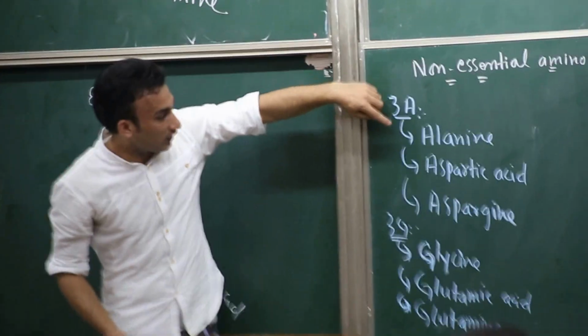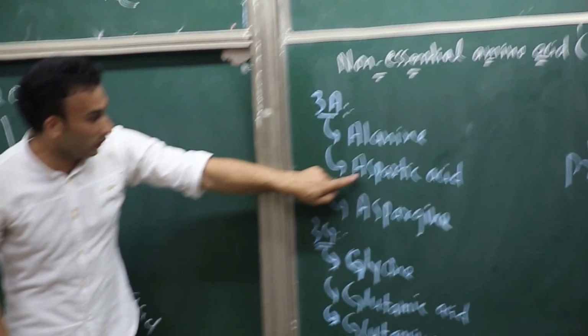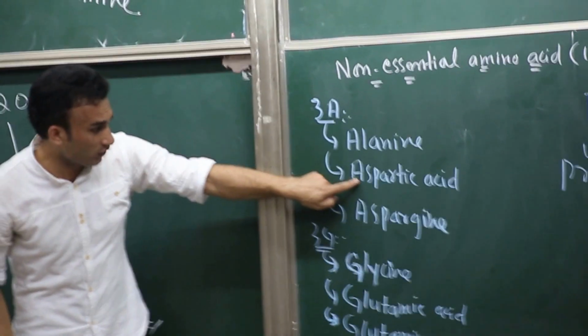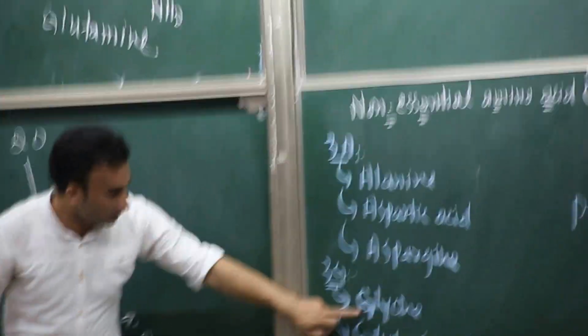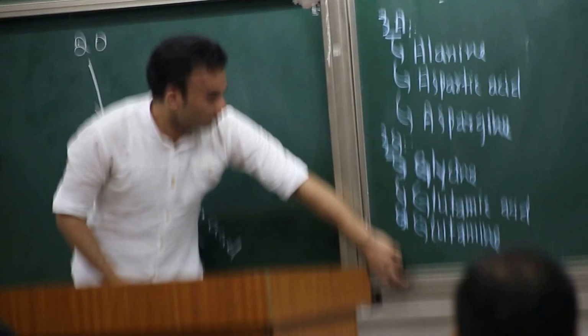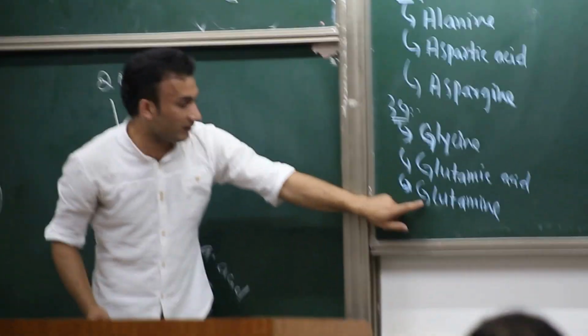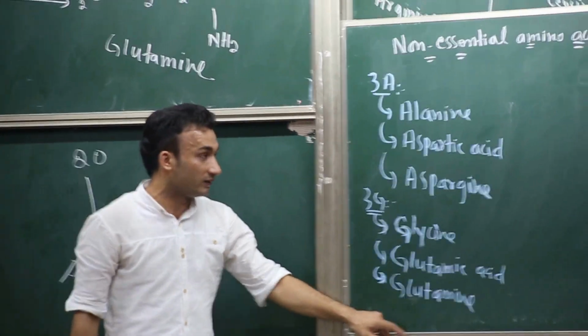From 3A, remember alanine. Another one is aspartic acid, and when we add an NH3 group to aspartic acid, it converts into asparagine. And from 3G, just remember glycine, which is the simplest amino acid, and another one is glutamic acid. When we add an NH3 group to glutamic acid, it converts into glutamine.